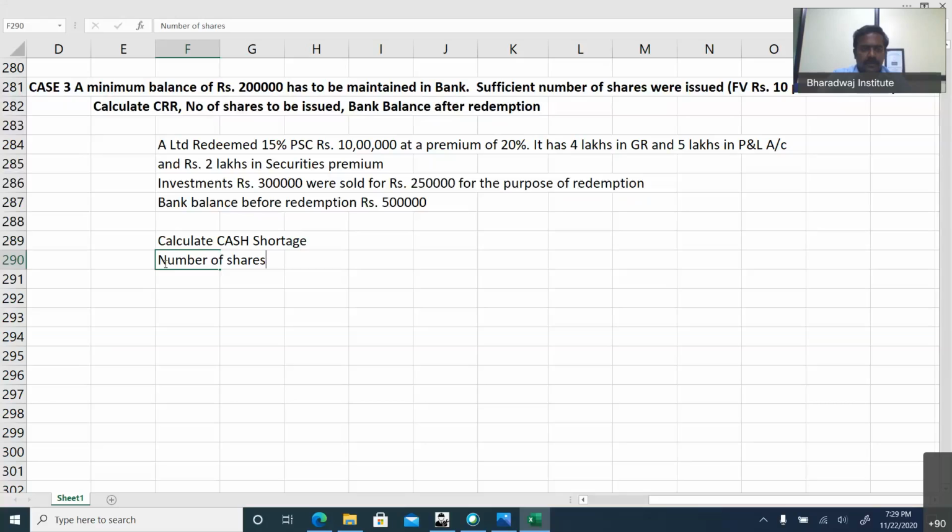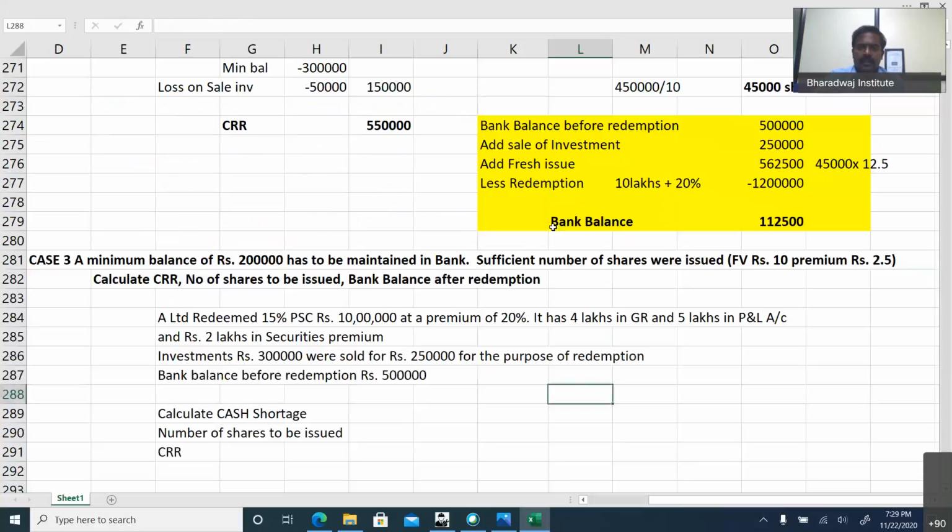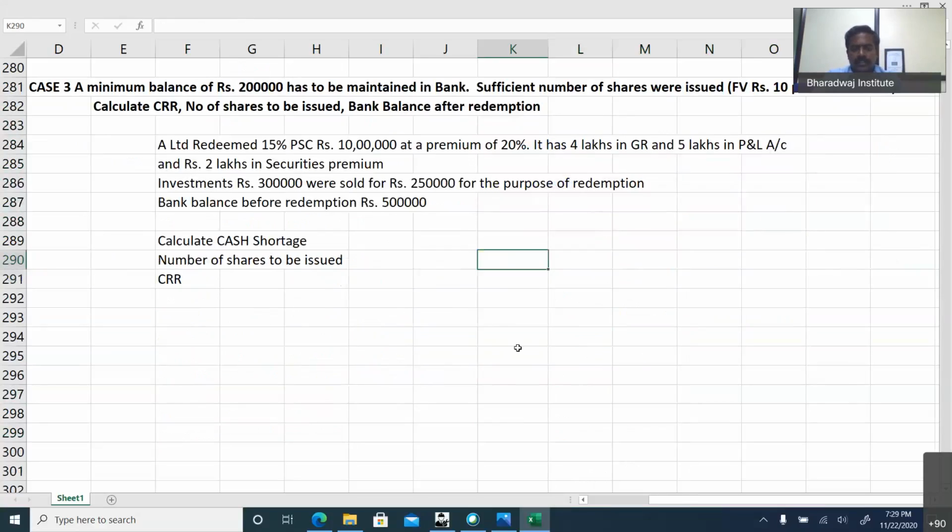Number of shares to be issued, then CRR. We'll see. Same working.